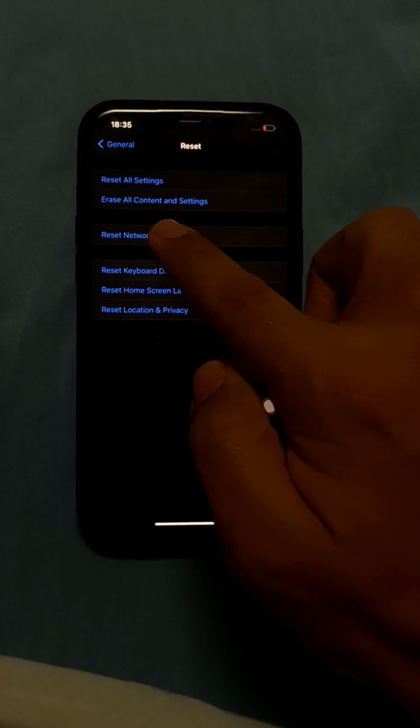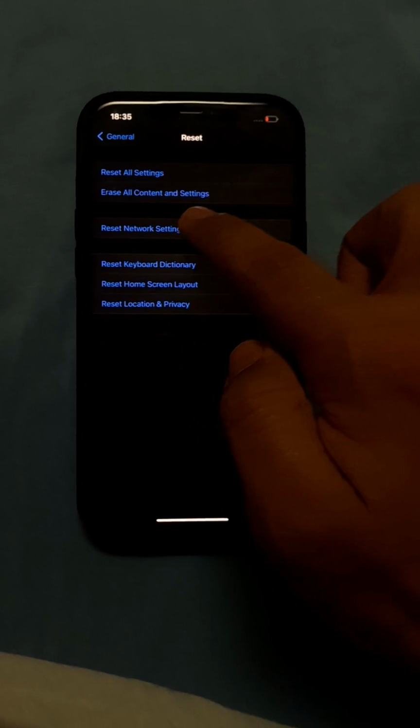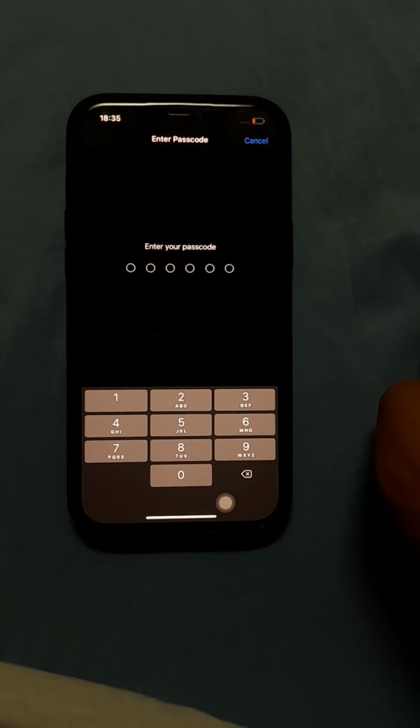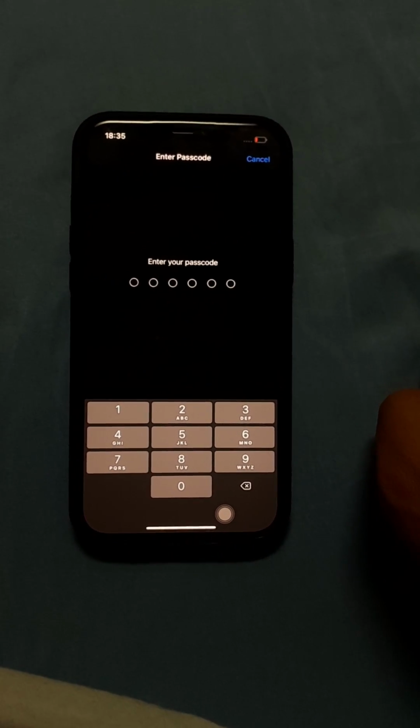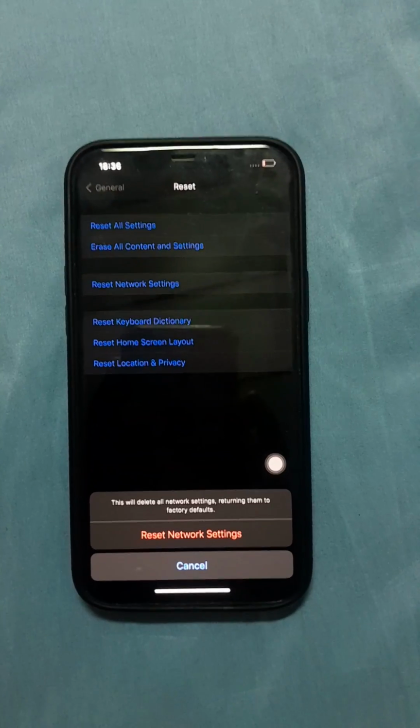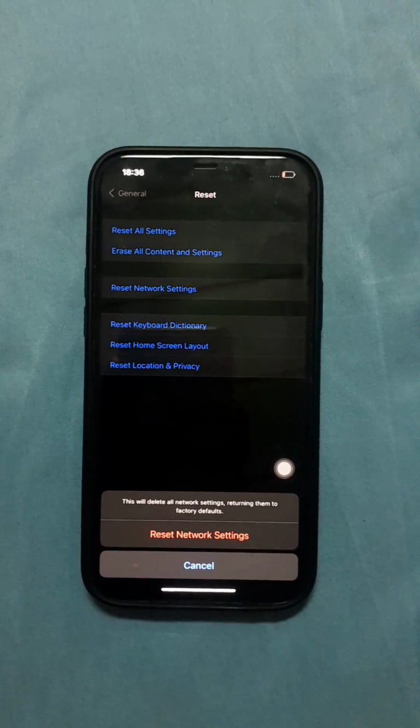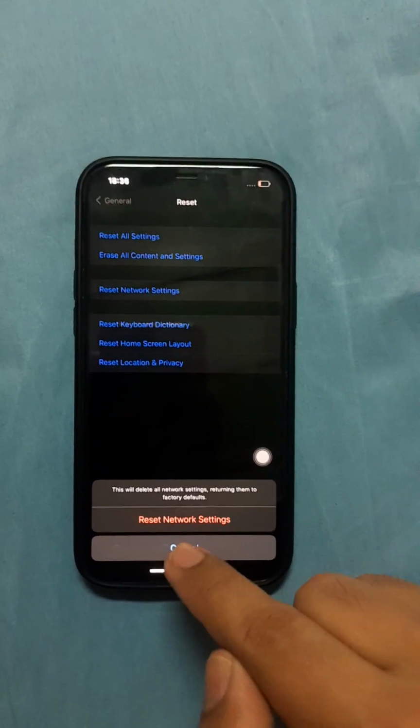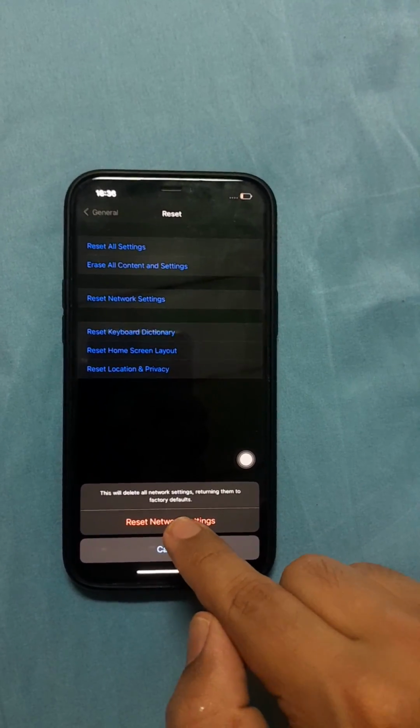Now from here you click on Reset Network Settings. Okay, here you type your phone passcode. After typing the phone passcode, this option will come. Here you see the option Reset Network Settings. You click on this.